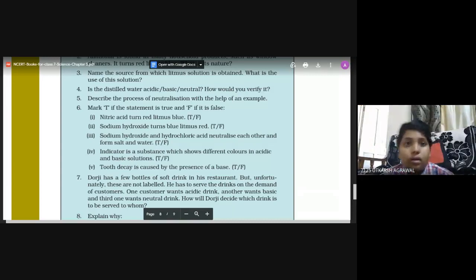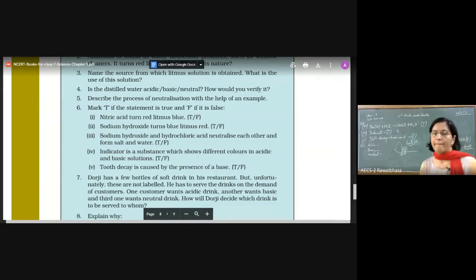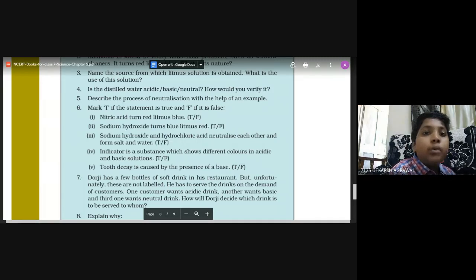Ma'am, we test the acidic solution with blue litmus. We put the solution on the blue litmus.